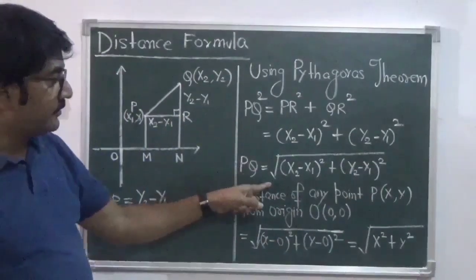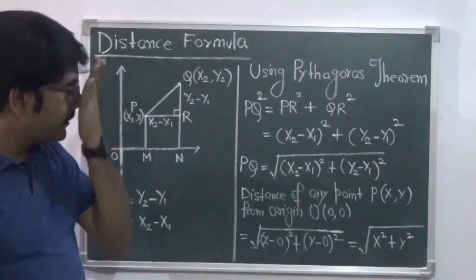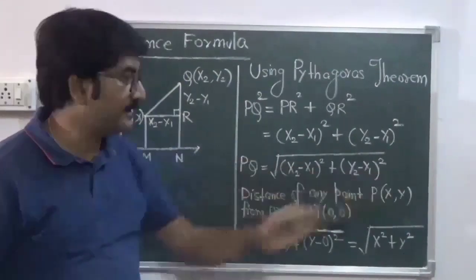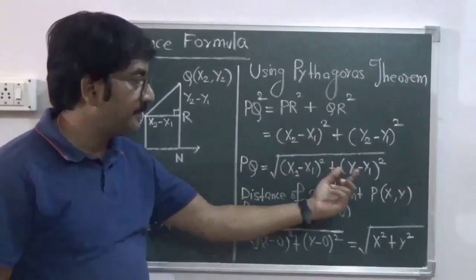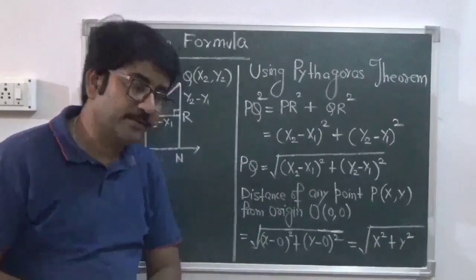So PQ is the square root of (x2 minus x1) square plus (y2 minus y1) square, and since this is a square, we can also write it as (x1 minus x2) square plus (y1 minus y2) square. That can also be written.